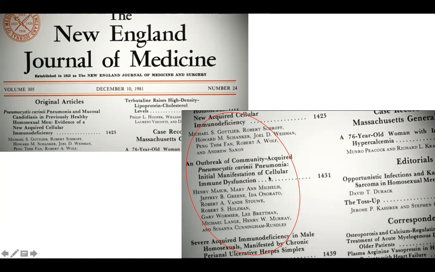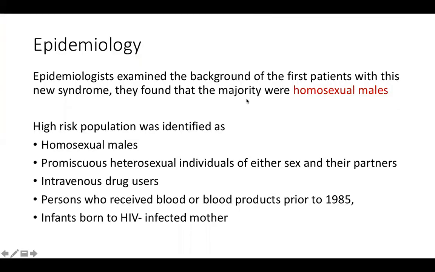So it could be a manifestation of cellular immune dysfunction. So all these reports were published. Opportunistic infection. So this entire New England Journal was filled with all the cases related to cellular immunodeficiency, severe acquired immunodeficiency, and they found that the majority were homosexual males. Okay, so that was the clustering.